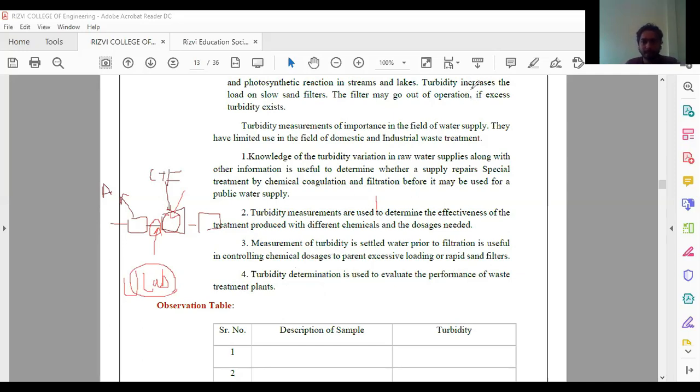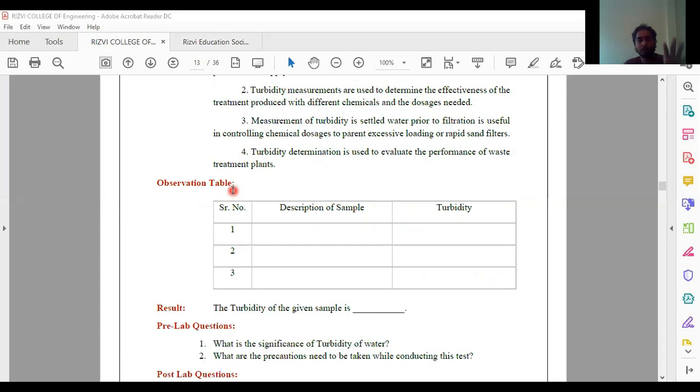Now, after all these things, we have done the significance. Now, what is the observation table? The observation table is totally similar to the previous one. First, we are going to write the serial number. Next, the description of the sample, and last, the turbidity. Now, what is the description of the sample? What are we going to write in this description?